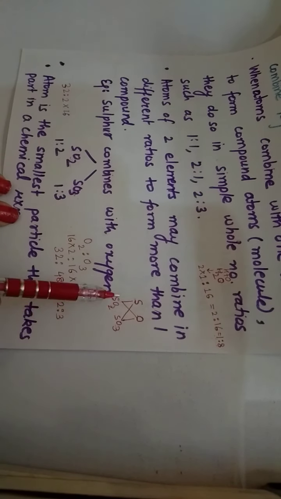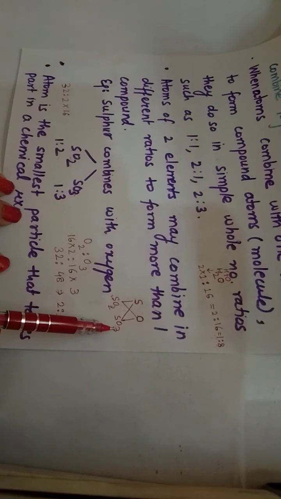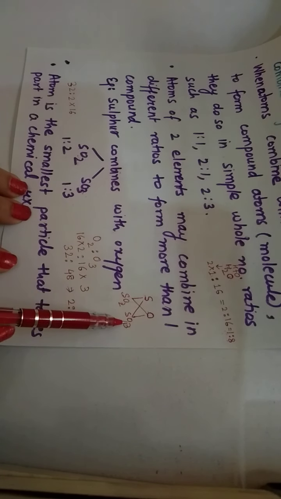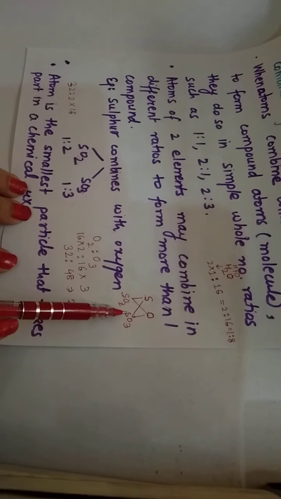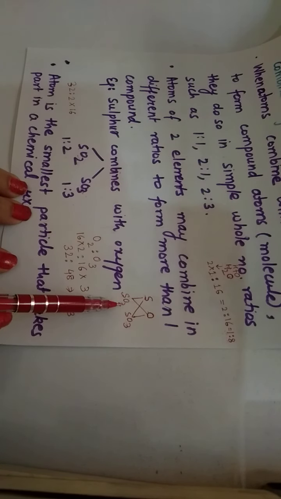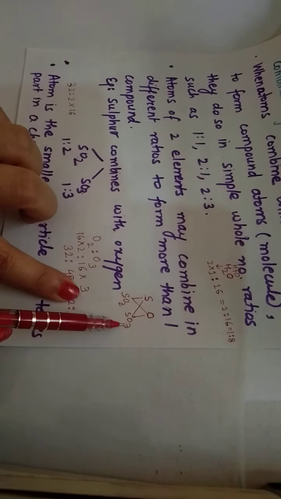And what we have done in the law of multiple proportion: when two different elements combine to form two or more compounds, then the mass of one element, oxygen, which combines with a fixed mass of another element, sulfur. Here the mass of sulfur is the same, so we take out the mass of oxygen atoms. So it is 2:16, and here it is 3:16.